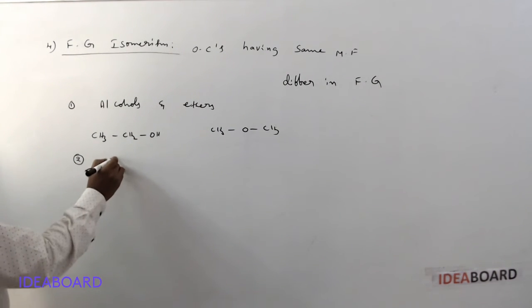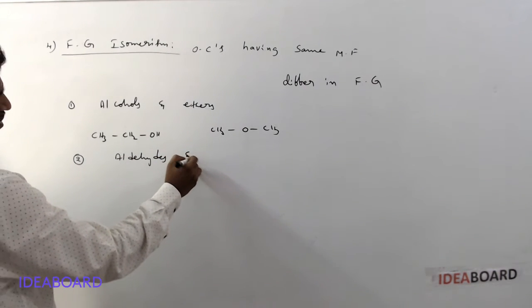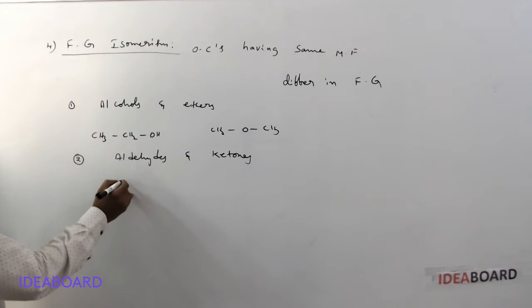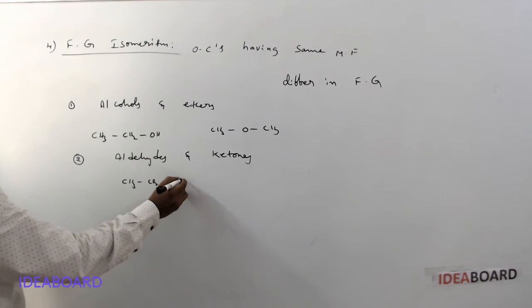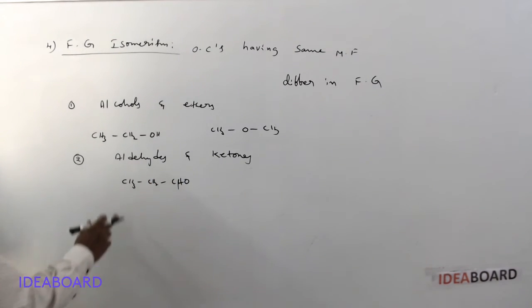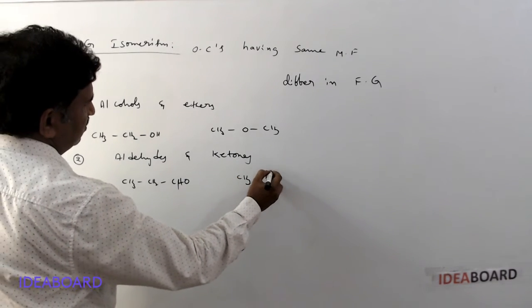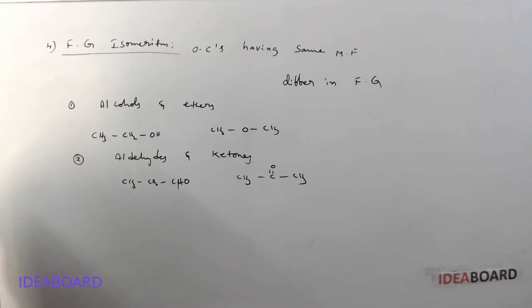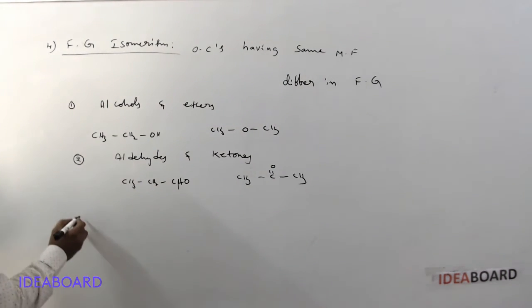And the second one, aldehydes and ketones. Here CH3, CH2, CHO is called propanaldehyde. And the ketone CH3, CO, CH3 is called propanone. Propanal and propanone are functional group isomers.